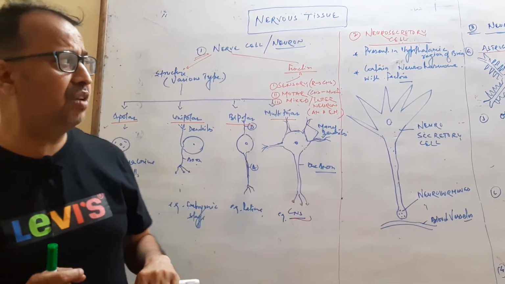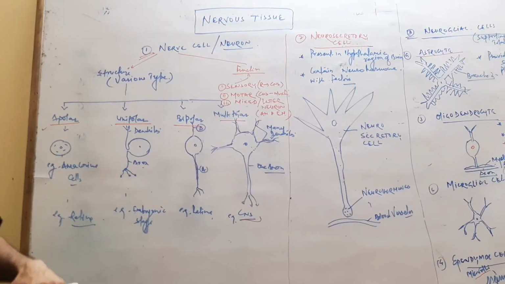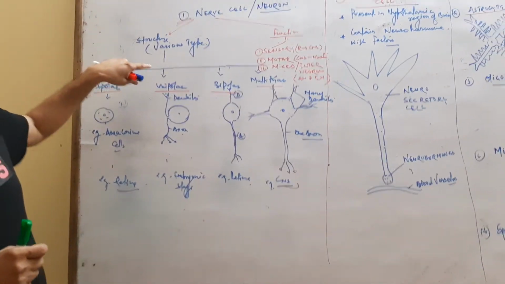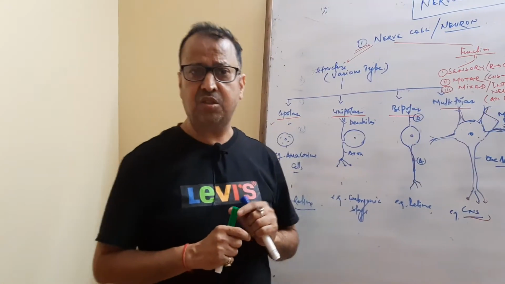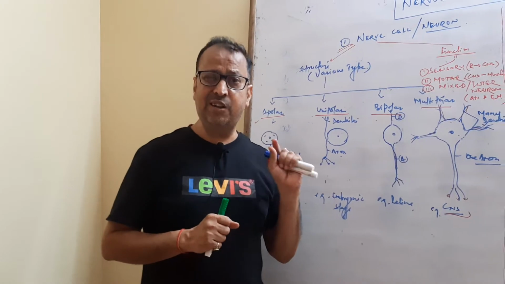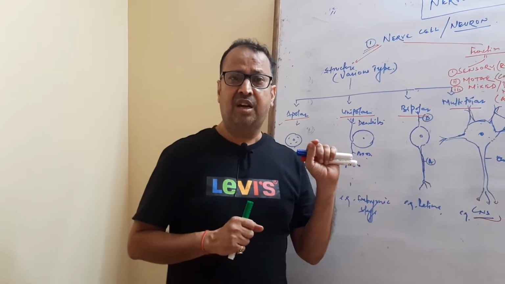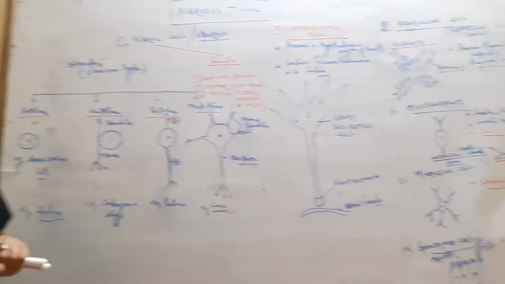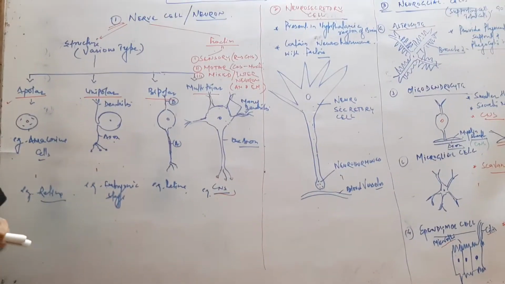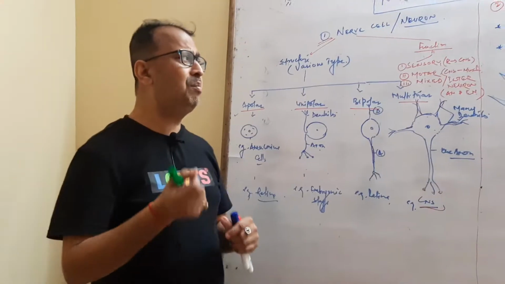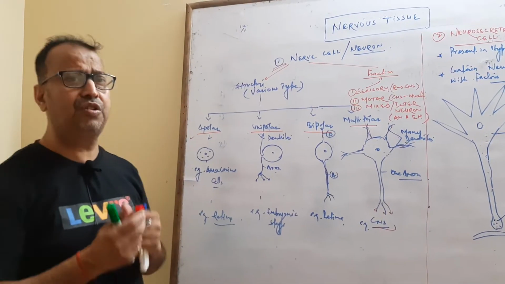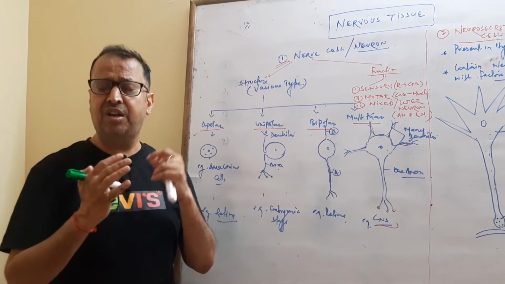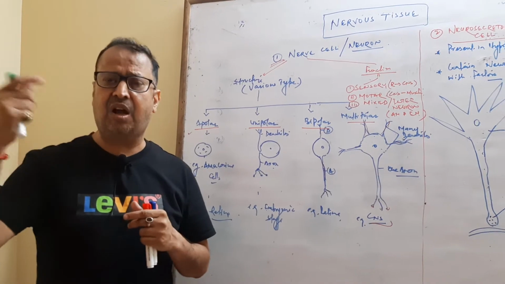So in nervous tissue, mainly the cells are, first, nerve cells or neurons, second, neurosecretory cells, third, neuroglial cells, and fourth, ependymal cells. The main cells of nervous tissue are the neurons, which help in the conduction of nerve impulses.